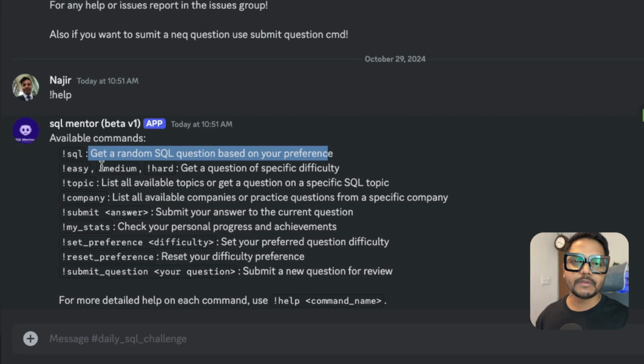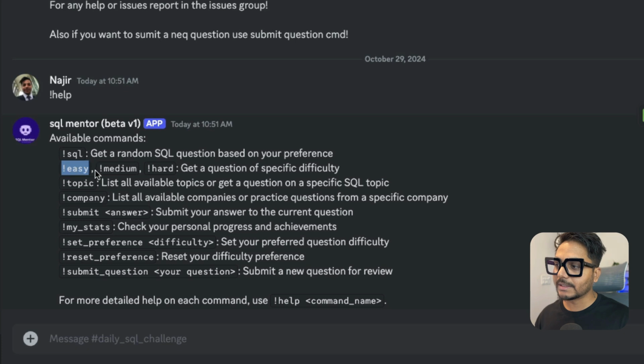Okay, it could be difficult, medium, from any companies. Now the second command we have is called easy, then we have medium and hard. So you get questions of specific difficulties. If you say easy, you'll be getting easy questions. If you say medium, you'll be getting medium questions. If you say hard, you'll be getting hard questions.